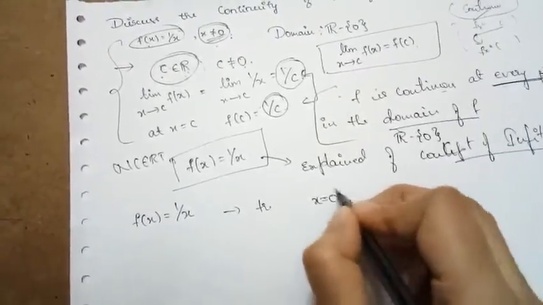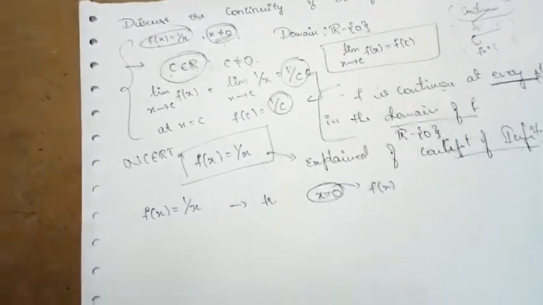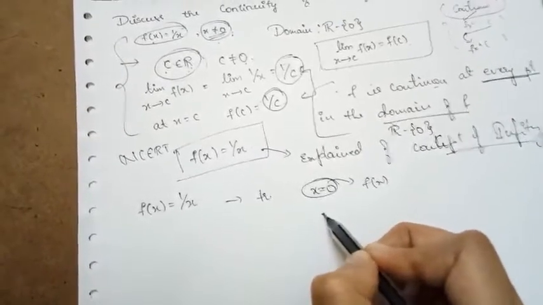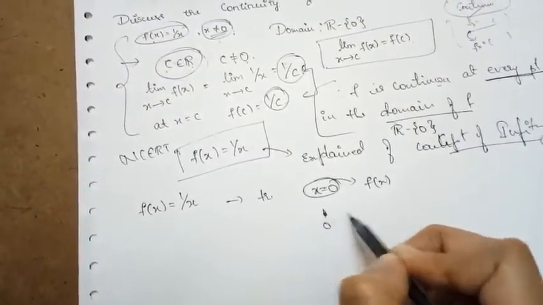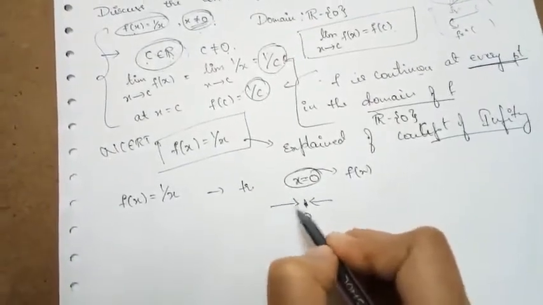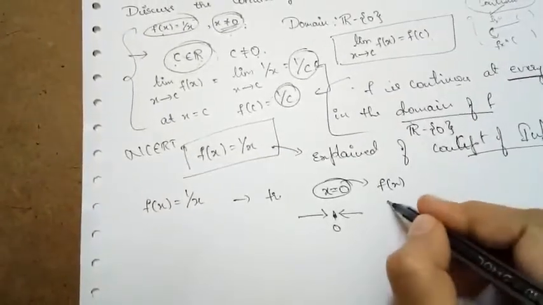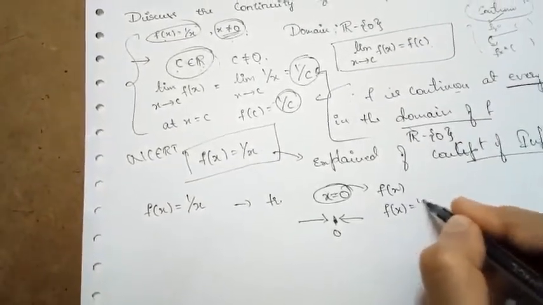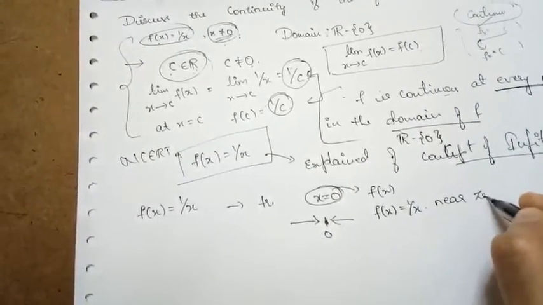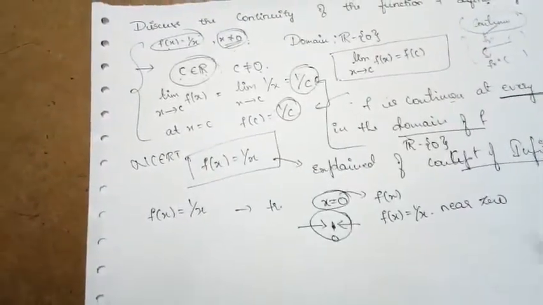As x is approaching towards 0, what is the value of f of x? Approaching towards 0 means that if this point is 0, one is approaching towards 0 from the right side, and another is approaching towards 0 from the left side, right? So now let us find the value of f of x equal to 1 by x near 0. Near 0 means around this point, approaching from the left and approaching from the right.